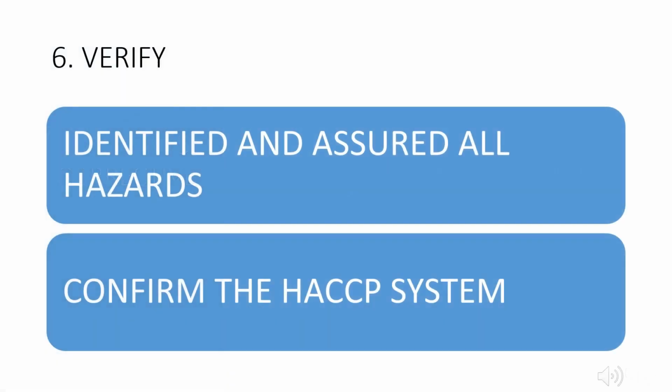The next principle is verification. Verify that you have identified and assessed all hazards, like you have set critical limits, trained employees properly, monitored procedures and schedules, and even developed corrective action for that.